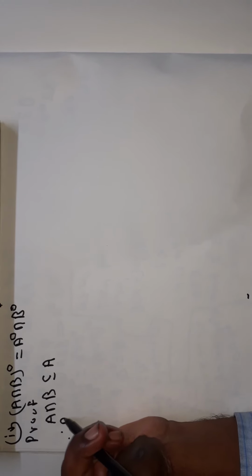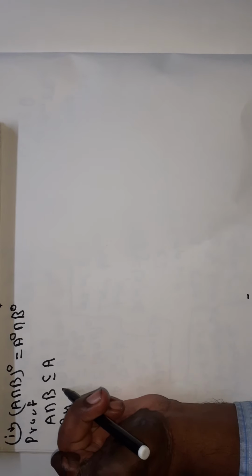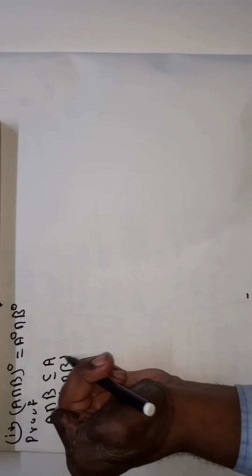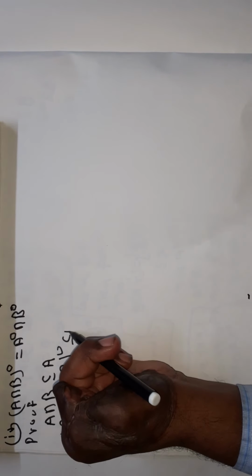Therefore, the interior of A intersection B is a subset of A interior.